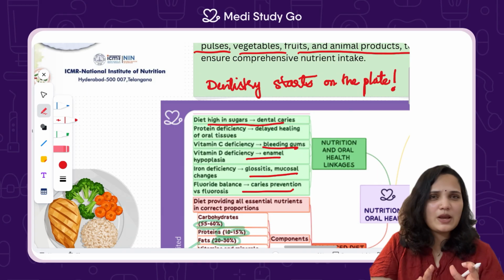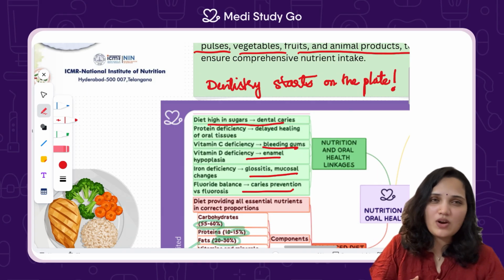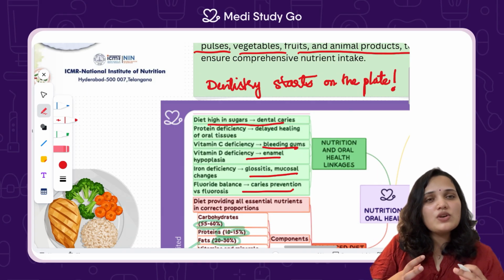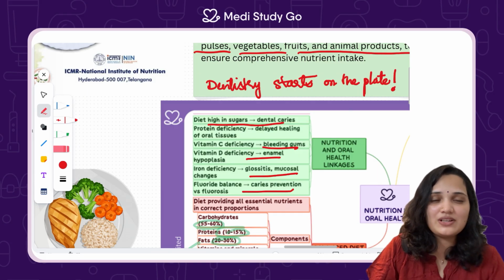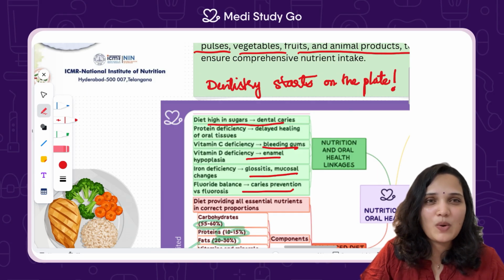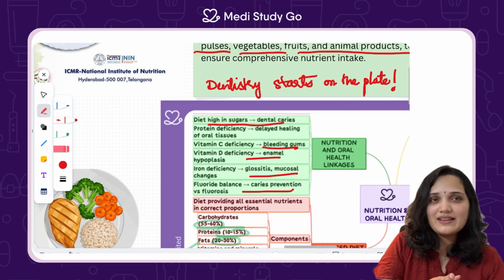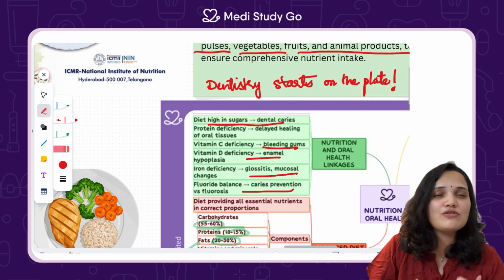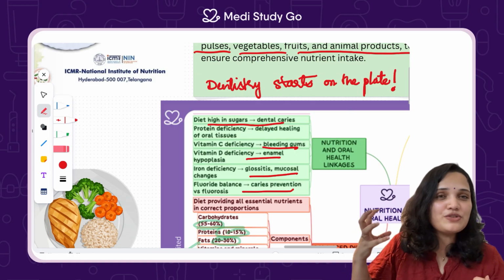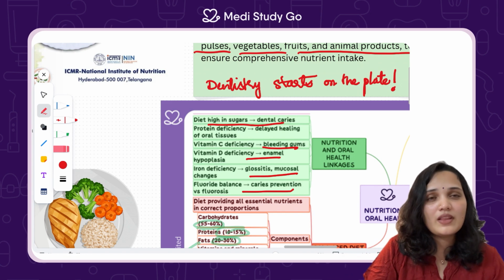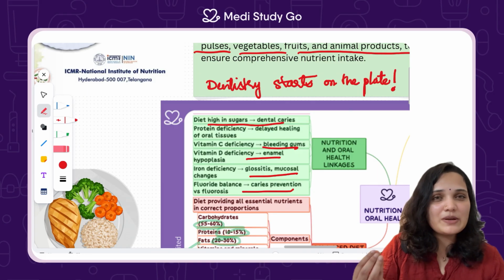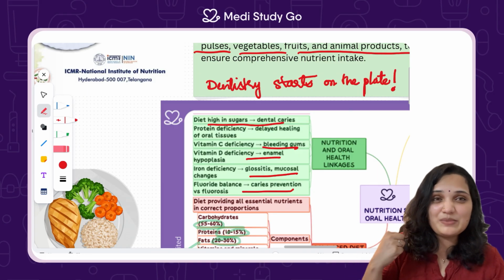Finally, I'd just like to say one thing. Next time a child walks into your clinic, don't just look at the teeth. Look at the nutritional history. Spend some time with your patient. They appreciate it, and you also have a really good satisfaction that you've tried to go down to the root cause of what is causing their problems today. Look at their nutrition history. Sometimes the real treatment plan begins at their dining table.